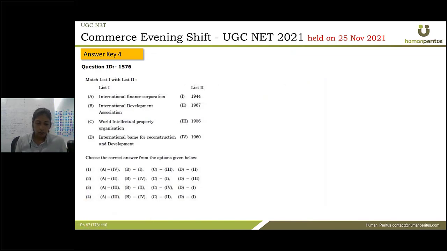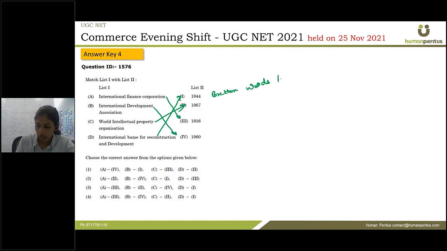Next, match the list. So in this we have to know the year in which these organizations were set up. So International Finance Corporation was set up in 1956. International Development Association was set up in 1960. World Intellectual Property Organization was in 1967, and IBRD is in 1944, and IBRD was under the Bretton Woods Agreement.